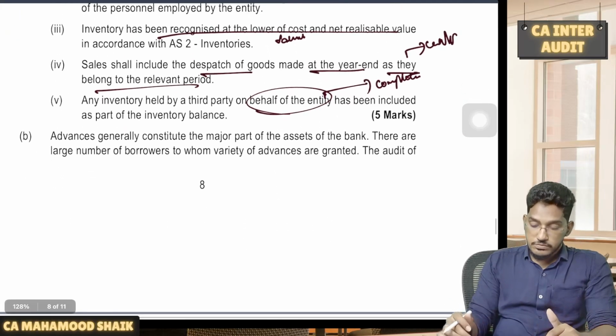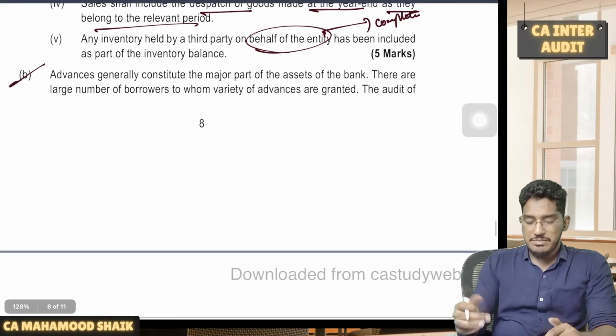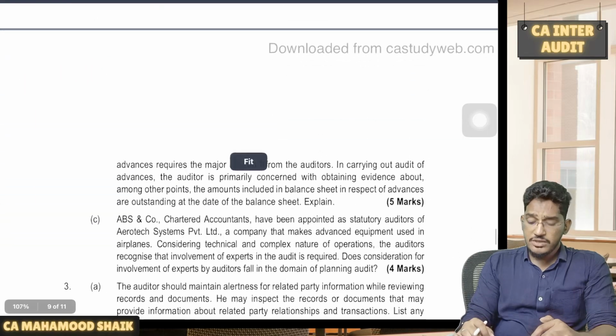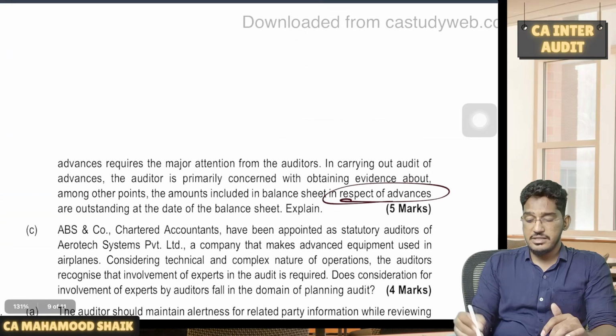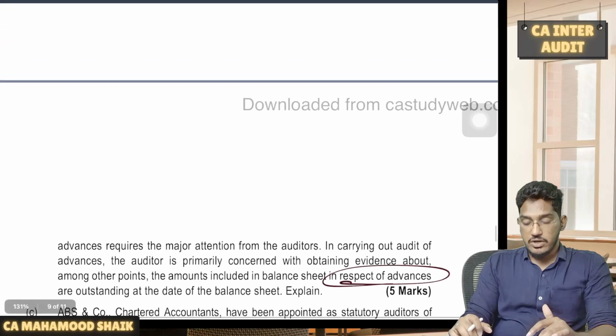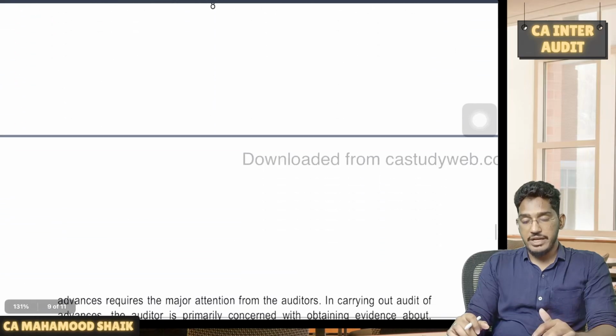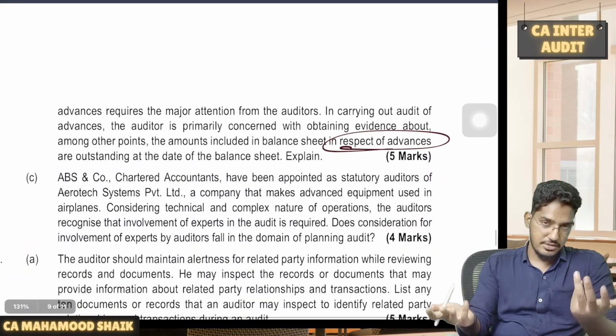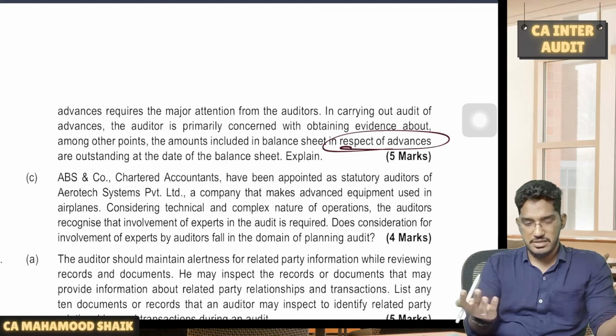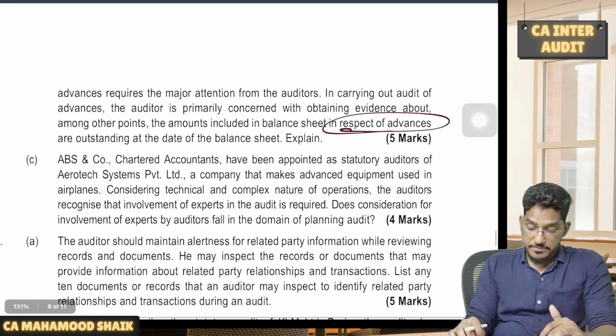Next one. Now, next question, very many times I have asked this question. What things will you try to obtain evidence regarding advances in the case of banks? If you are conducting the audit of any bank, what things will you try to verify to obtain audit evidence regarding advances? Straightforward question. Many a time they have tested this.